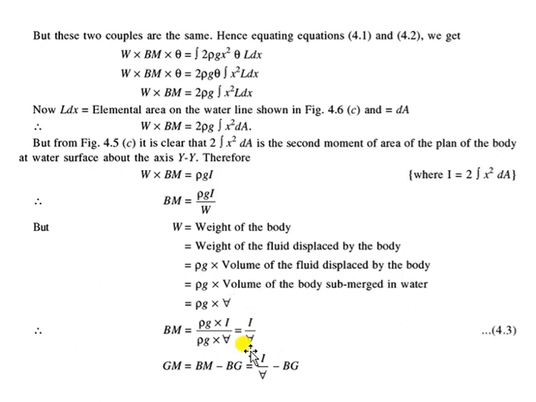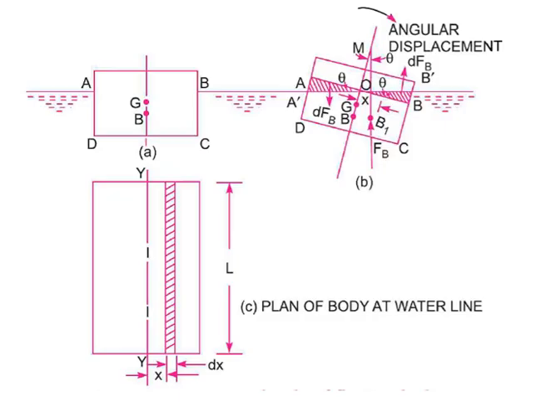So that is BM. Now if you go back to the diagram, this is BM, from B to M. This is I by V. But we need to find only GM. So how can I find GM from BM? GM is the metacentric height, and I want to find the metacentric height, so GM will be equal to BM minus BG.